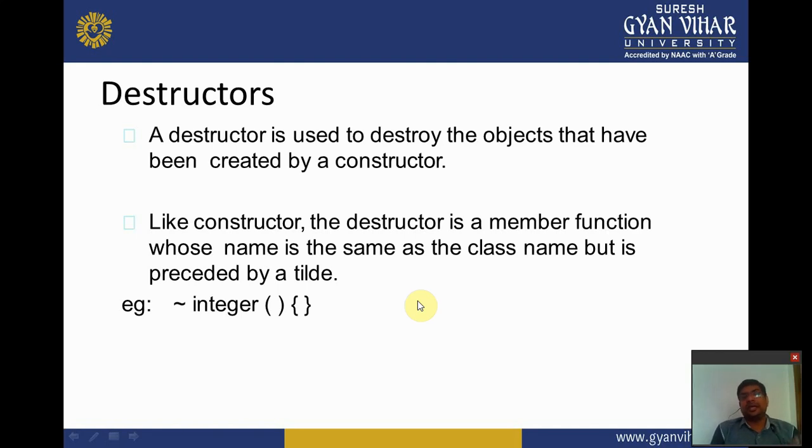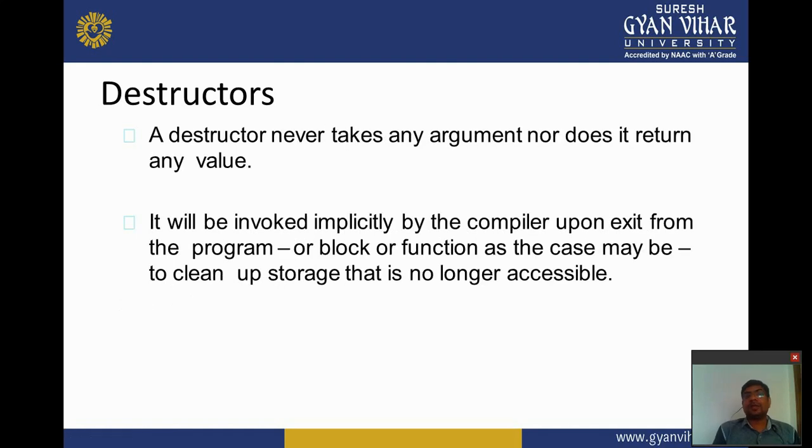So a destructor is used to destroy the object that has been created by the constructor. Like a constructor, the destructor is a member function whose name is the same as the class name, but it is preceded by the tilde symbol. It has some conditions. A destructor never takes any argument, nor does it return any value.